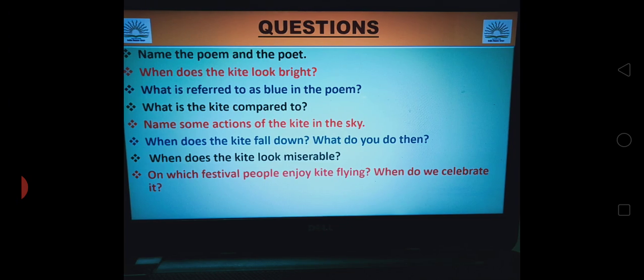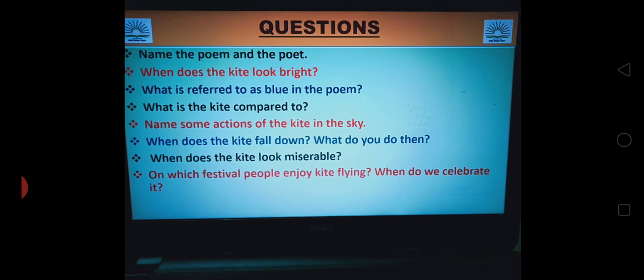Name the poem and the poet. The name of the poem is The Kite and the name of the poet is Harry Behn. When does the kite look bright? A kite looks bright when it is new and flying up in the sky. What is referred to as blue in the poem? The blue sky is referred to as blue in the poem.